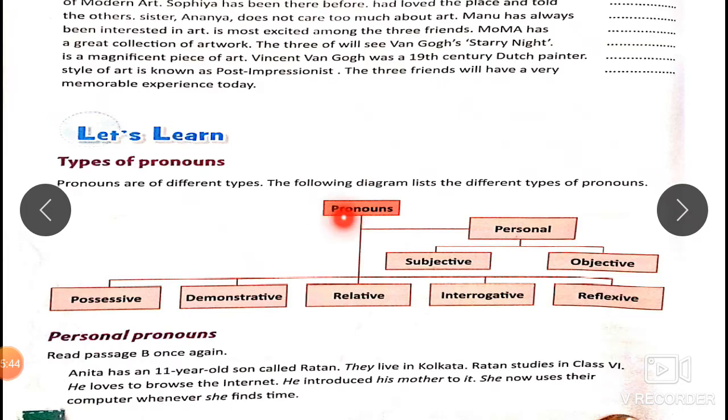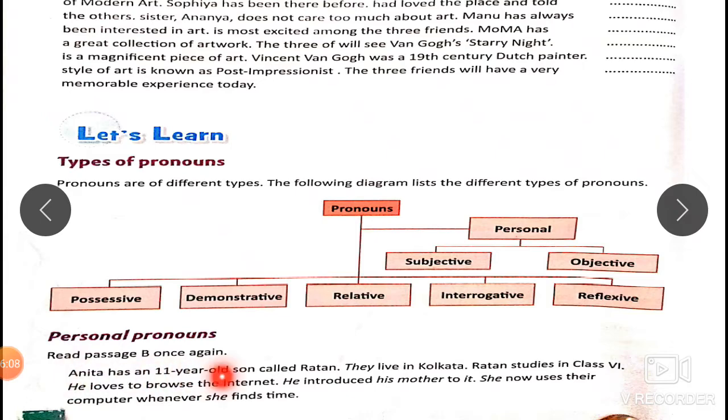Okay. Pronoun can be divided between personal pronoun, possessive pronoun, demonstrative pronoun, relative pronoun, interrogative pronoun, and reflexive pronoun. Now, personal pronouns can be divided into subjective personal pronoun or objective personal pronouns. Let's read the passage once again, children, the one that we read right at the beginning.